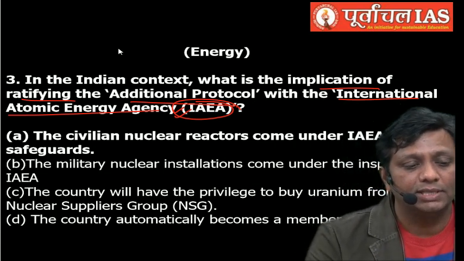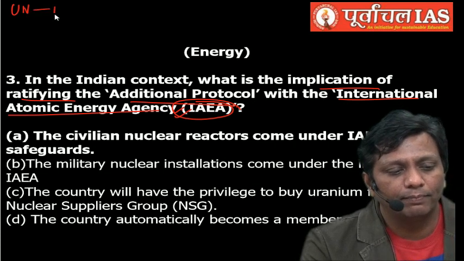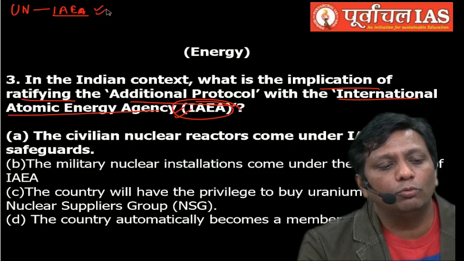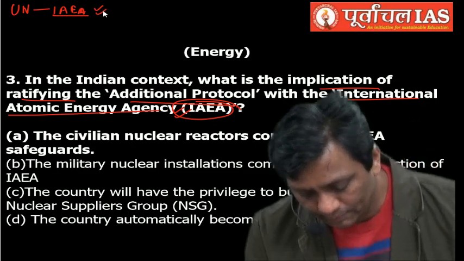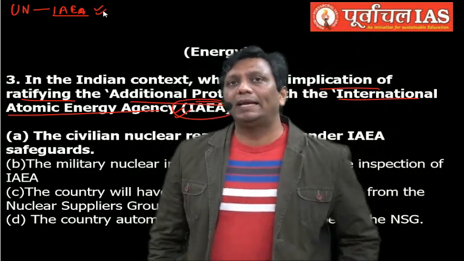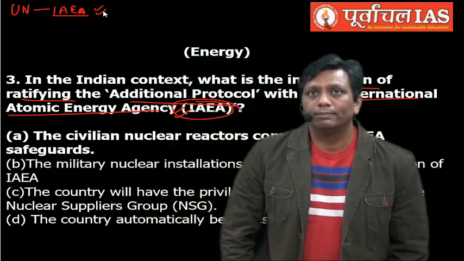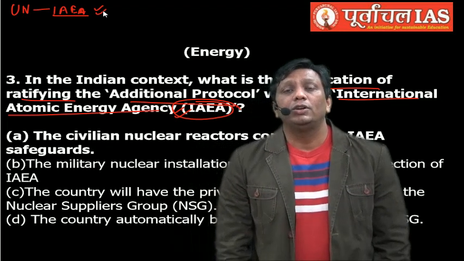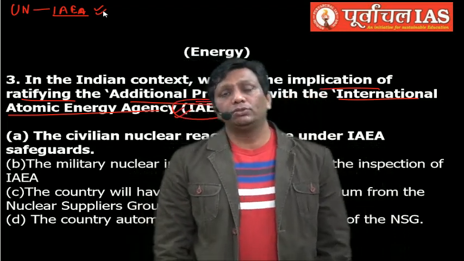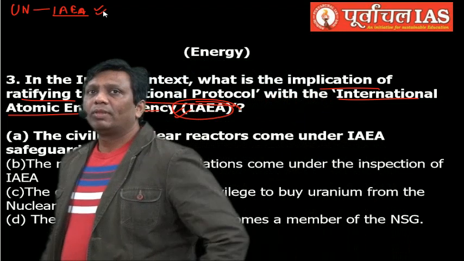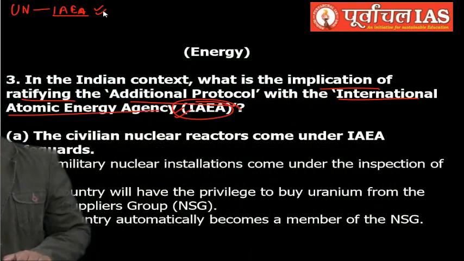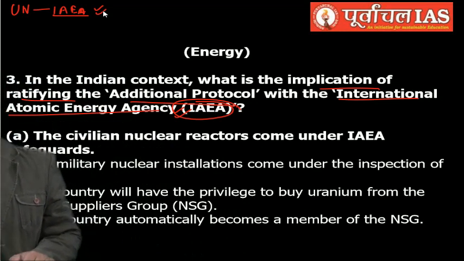Who set up the IAEA? The UN set up the IAEA, and the reason was that nuclear energy should be utilized for peaceful purposes, not for defense purposes. And here there is one additional protocol.